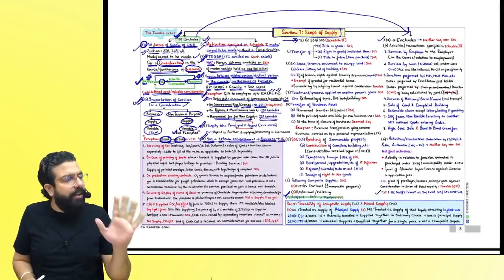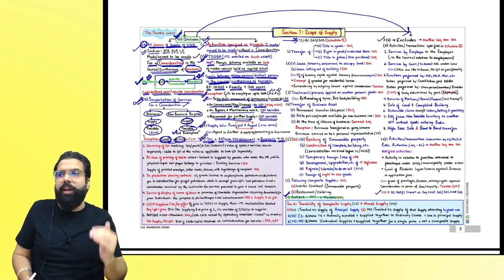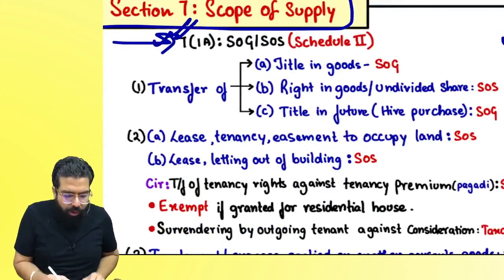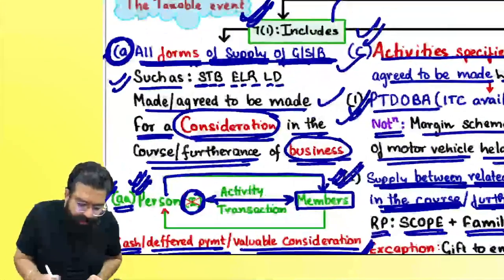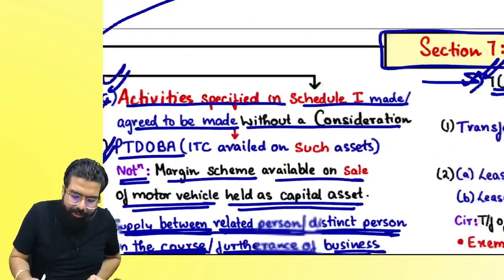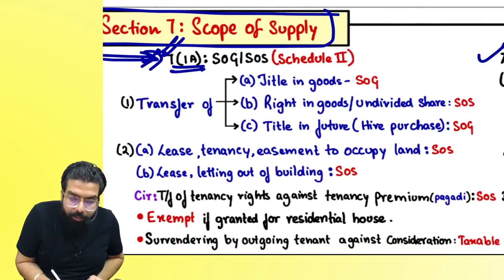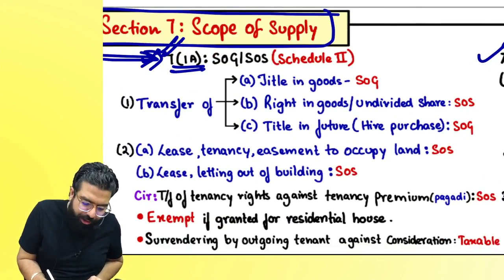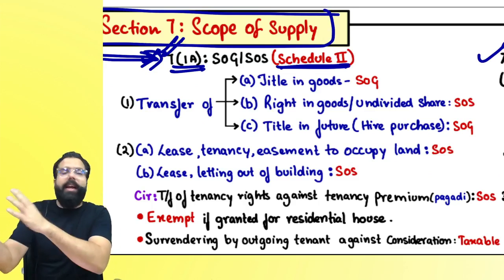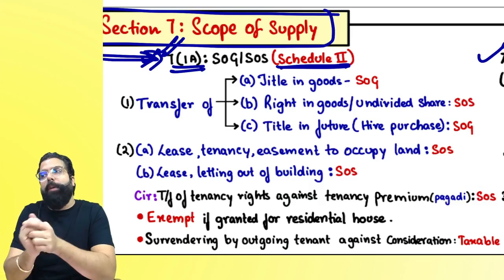Done, everyone. In your exam, always write section 7 read with schedule 1, paragraph number 1, 2, 3, 4. It's a good way of writing. Then we have section 7A, which talks about this: if your activity is a supply under section 7, then we have to see whether it is supply of goods or supply of service. For supply of goods or supply of service, we have to refer to schedule 2. Section 7A says if your activity is a supply in section 7, then please come to schedule 2 and see whether your activity is a supply of goods or supply of service.